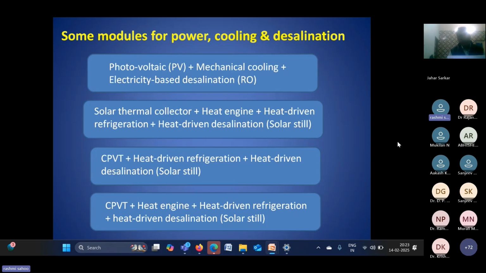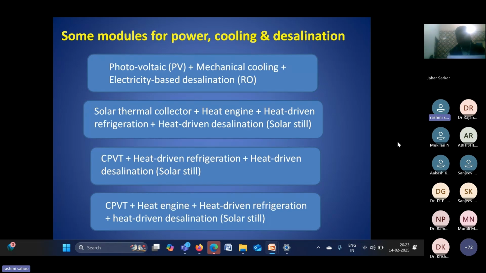When I'm talking about power, heating and desalination, that is not so difficult, because power and desalination serve a purpose, and heat we can easily get from waste heat that we can use for heating purposes. So the main challenge is in the summer season: power, cooling, and desalination. This is the main issue, so that's why I am concentrating on this, not the heating issue. That heat we can easily get.